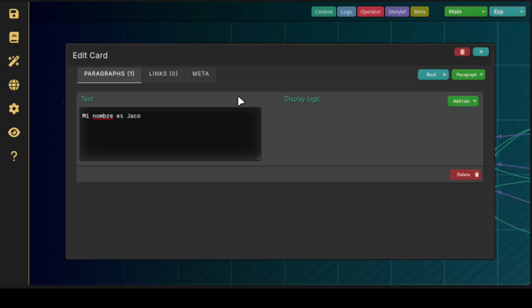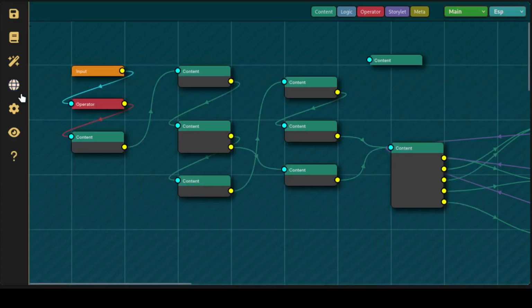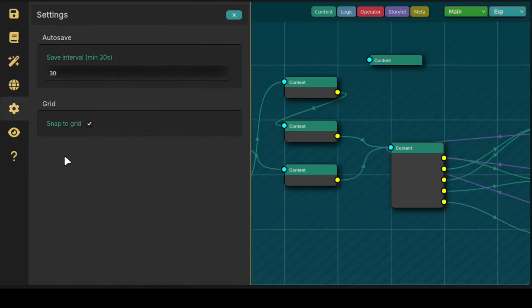I will eventually put in a searchable table or whatever else, just to make it more handy and easy to search. This is settings. These don't currently work either. Autosave works, is implemented. It's just currently disabled. I can probably enable it again. It's just there was a bug that kept creeping in. That makes me a bit nervous. So for now it's disabled.